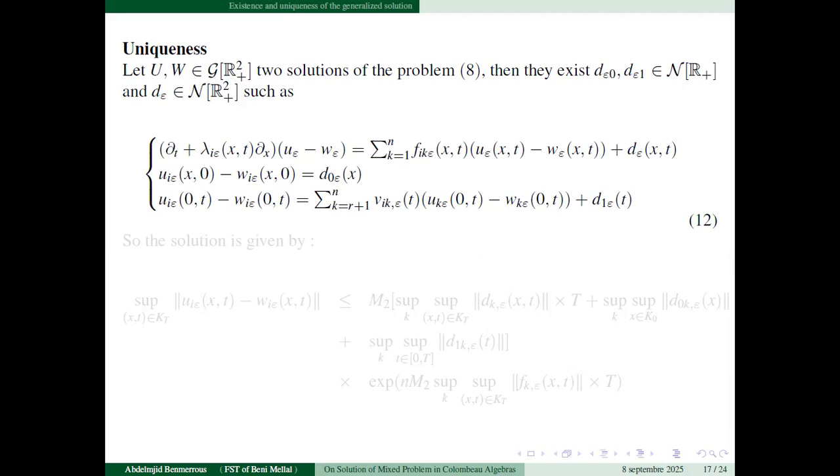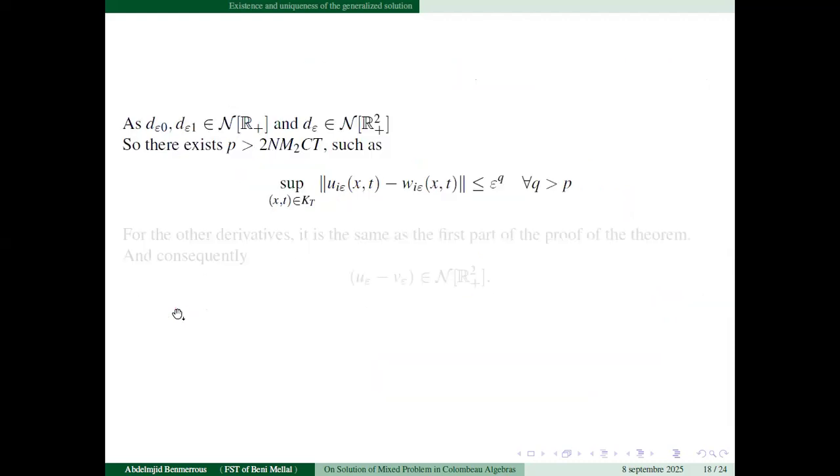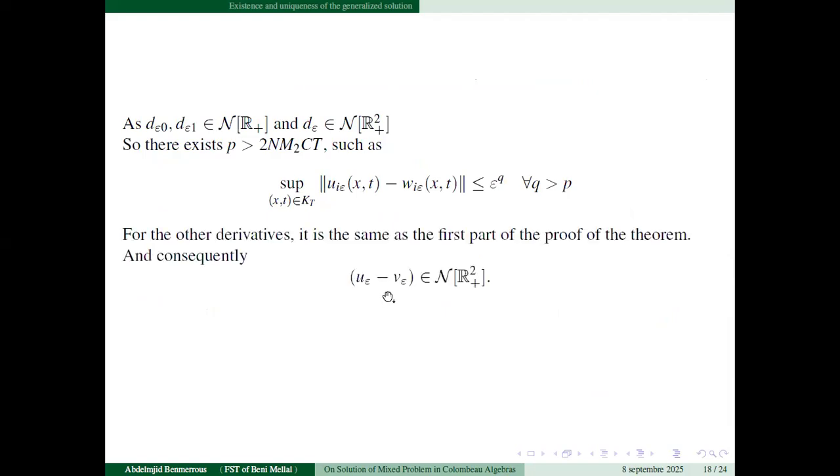So we measure the integral solution by the same techniques. So we use the infinity norm and the Gronwall inequality. We obtain this inequality, and we have that all these functions are moderate functions. It means that the difference between these two functions is a negligible function. It means that we have the difference in the set of negligible functions.